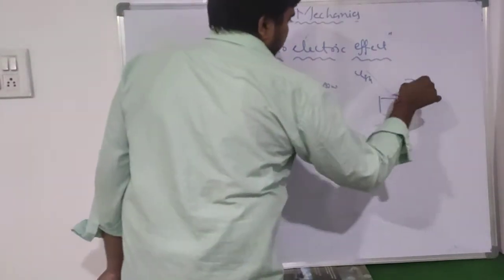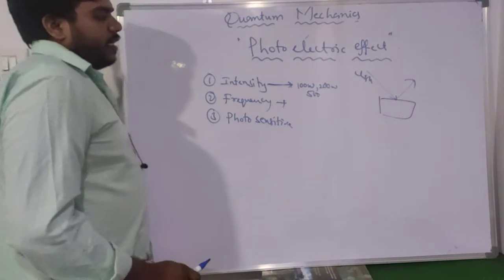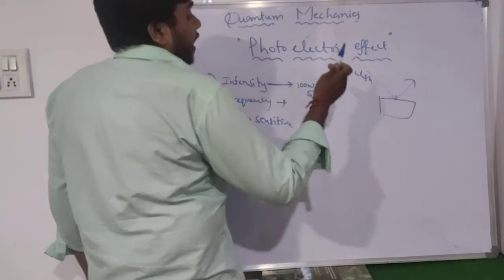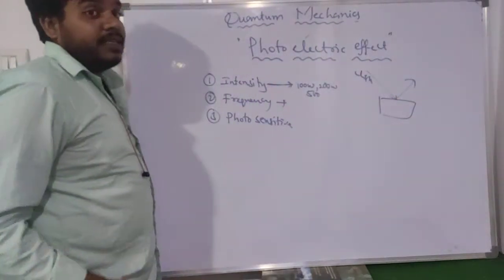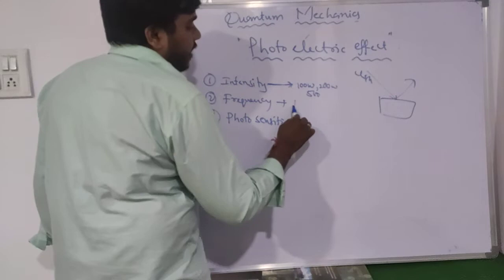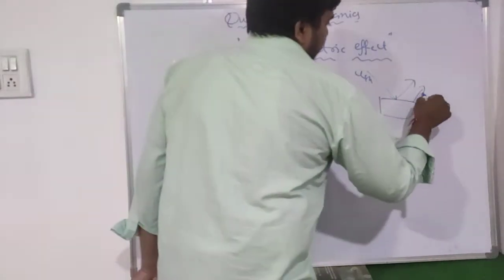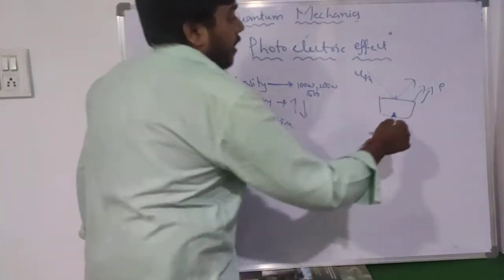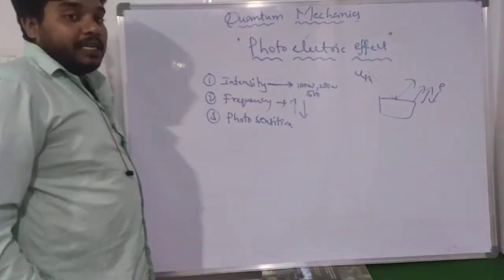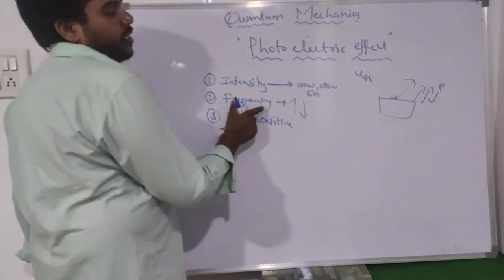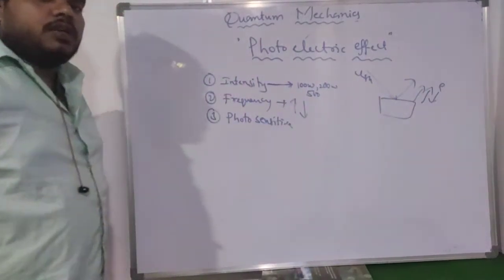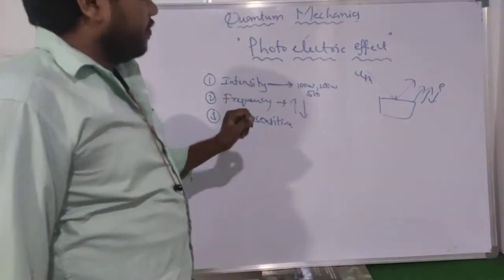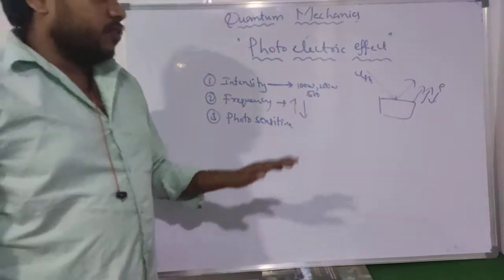The electrons are ejected. If we are increasing or decreasing the frequency of the light, then the ejected electrons also increase or decrease. That means if we are increasing the frequency, the number of ejected electrons also increases. If you are decreasing the frequency, then the number of ejected electrons also decreases. That means the frequency of the light and the ejected electrons are proportional to each other.